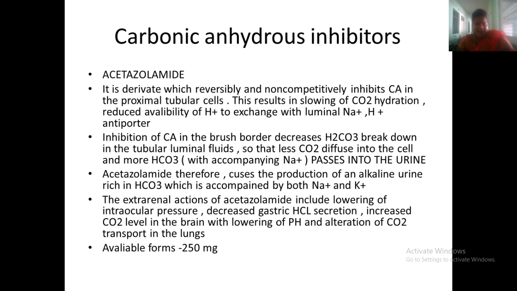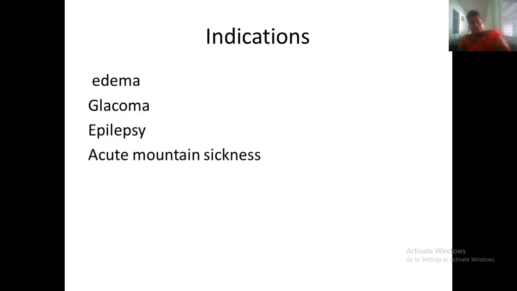The extrarenal actions of acetazolamide include lowering of intraocular pressure, decreased gastric HCl secretion, increased CO2 levels in the brain with lowering of pH, and alteration in carbon dioxide transport in the lungs. 250 mg can be given in case of edema, glaucoma, epilepsy and acute mountain sickness.